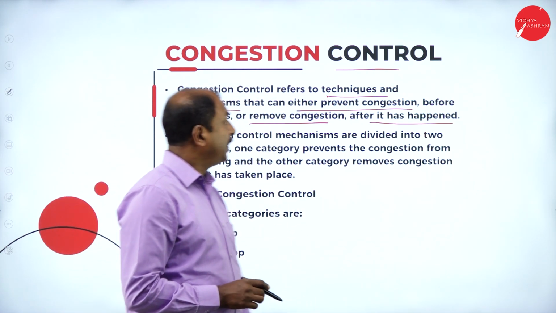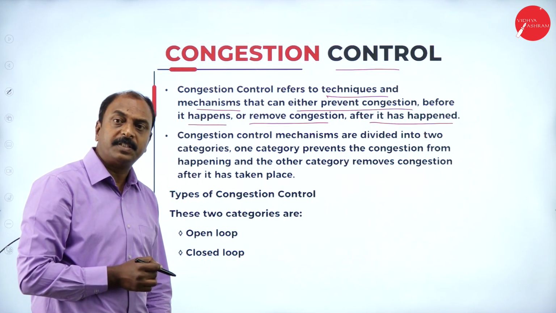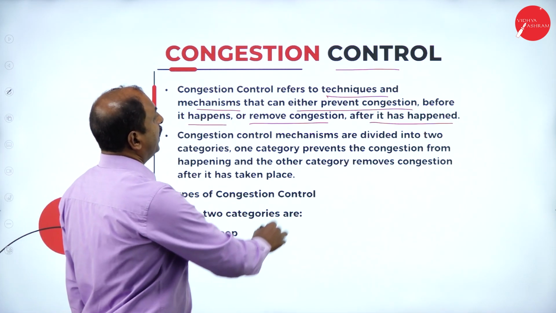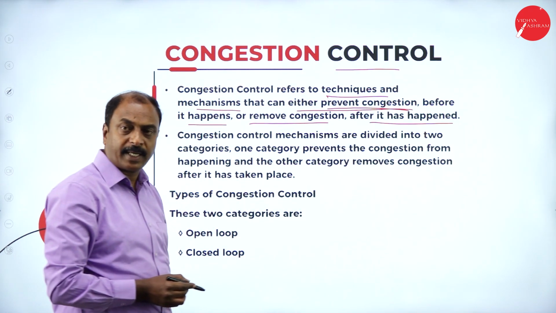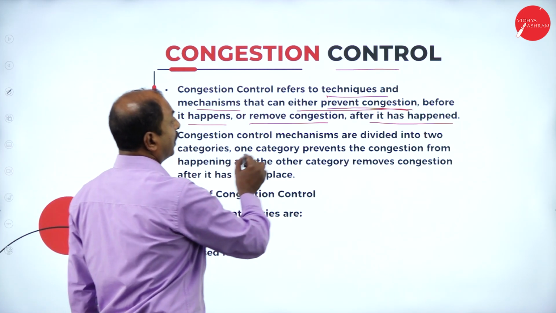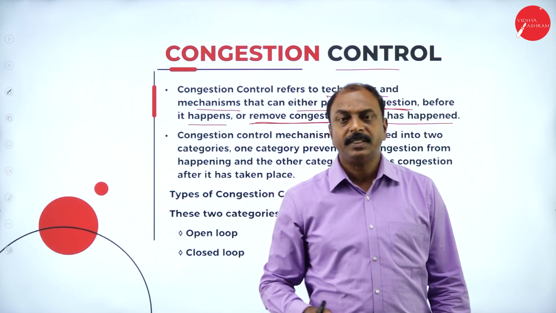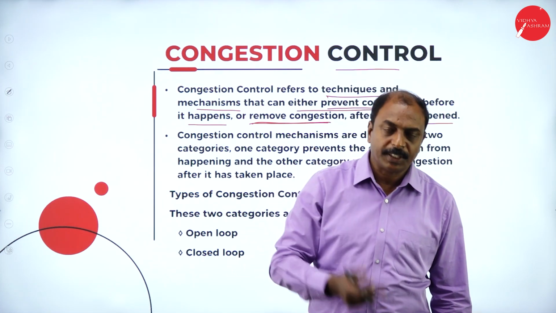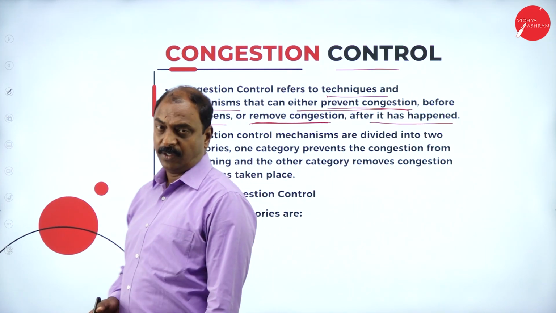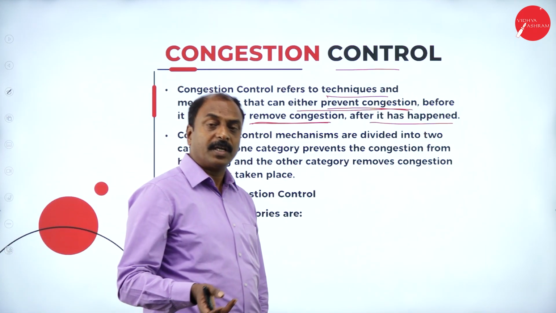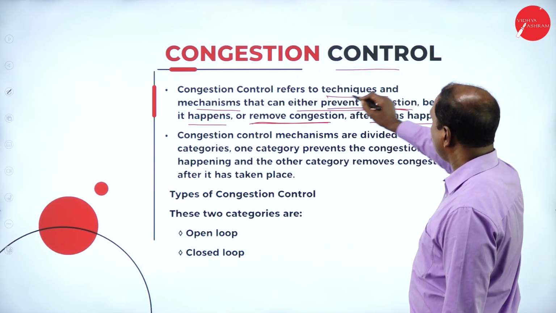So in that way, if you take an example with network congestion with respect to computer networks, there are three possible conditions. One, we can prevent the congestion: there is a mechanism or technique before it happens, or we remove the congestion after it has happened. There are two possibilities. One is we have to control the congestion before it occurs. Or once the congestion arises, it has to be cleared. So there are two possibilities that can be controlled.